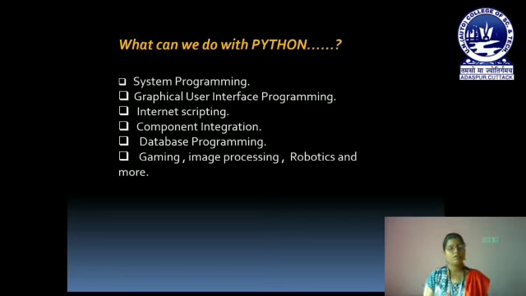So next is, what can we do with Python? Okay, so first one is system programming. That means we can write code for system software. That means we can develop programs that allow the computer hardware to interact with the user of the computer, like an operating system. So we can develop an operating system by using Python.